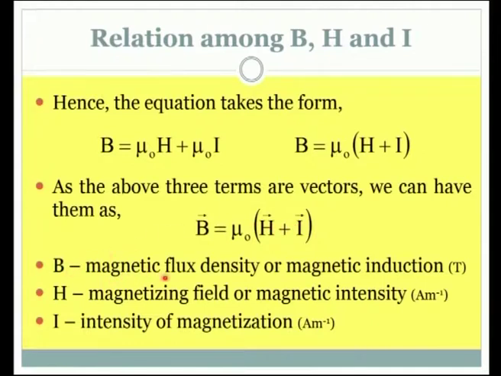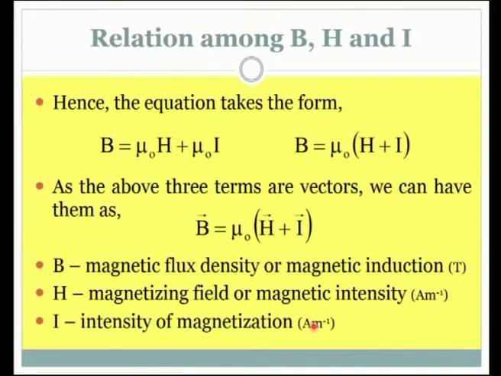B is called magnetic flux density or magnetic induction. Simply we call B as magnetic field also, its unit is Tesla. H is magnetizing field or magnetic intensity, whose unit is ampere per meter, and I is intensity of magnetization or simply magnetization, that also has the same unit, ampere per meter. So, we have come across the three vector quantities in magnetism and the relation relating the three terms.